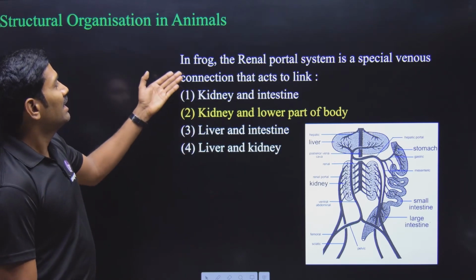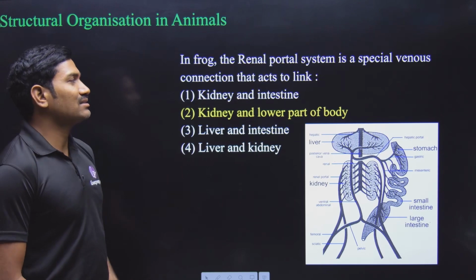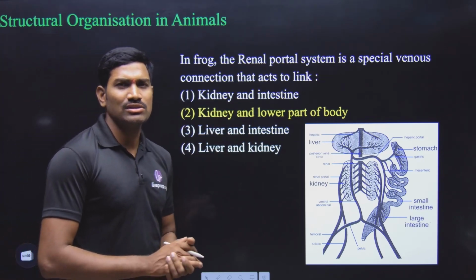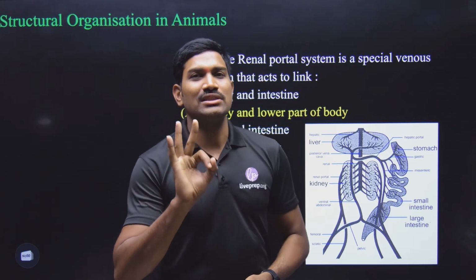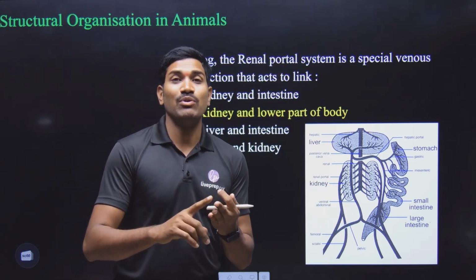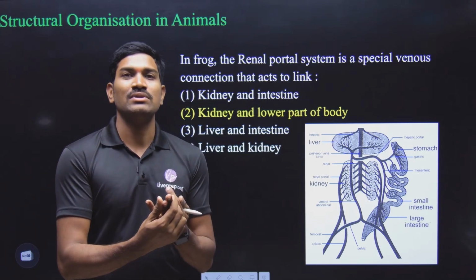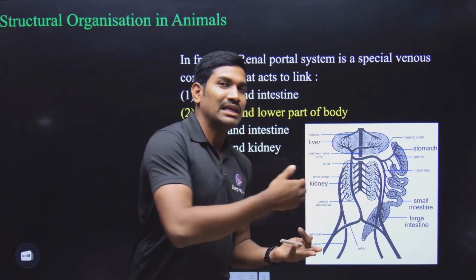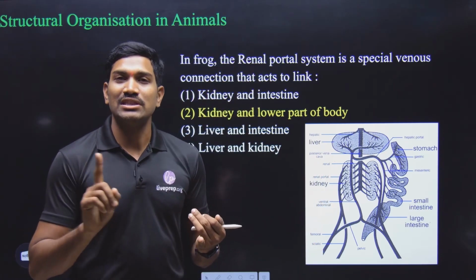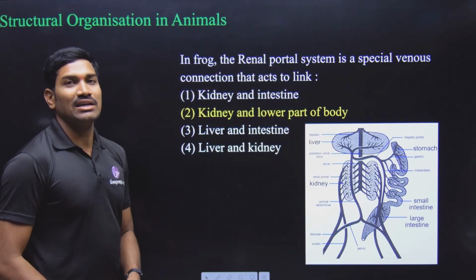Now let us see this. In frog, the renal portal system is a special venous connection that acts to link. Here they have discussed the portal system. Already in the regular class also we have discussed that a total of 3 portal systems are present: renal portal system, hepatic portal system, and hypophyseal portal system. Yes or no? The hypophyseal and hepatic portal systems are present in the frog, and even in the human also. But the renal portal system is not present in the human, it is present only in the frog. So that renal portal system they are asking directly.